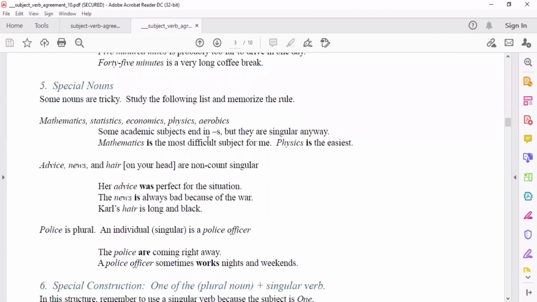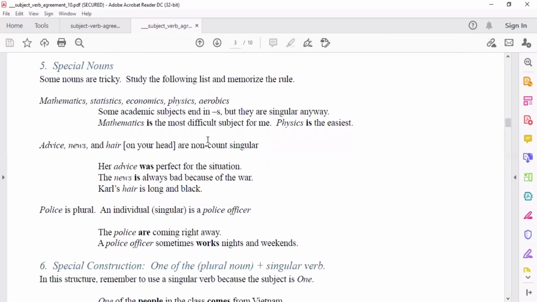Okay? Next, let's move on to number 5, special nouns. Papaano yung mga words na akala mo ay plural, ano kaya ang ating verb for that? Okay? So, may mga words like mathematics, statistics, economics, physics, aerobics. Okay, ito bang mga words na yan ay plural? No. Okay, so ibig sabihin, just because the word ends with S doesn't mean that the word is plural.